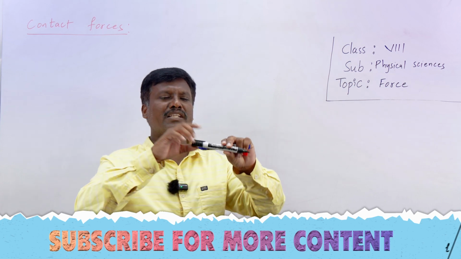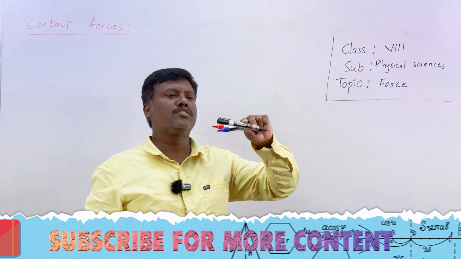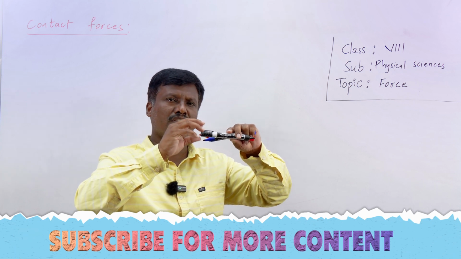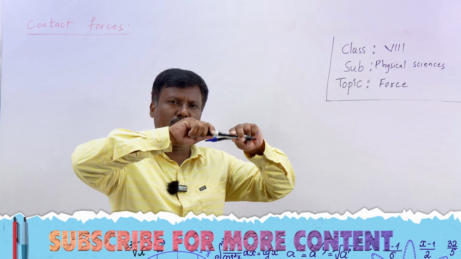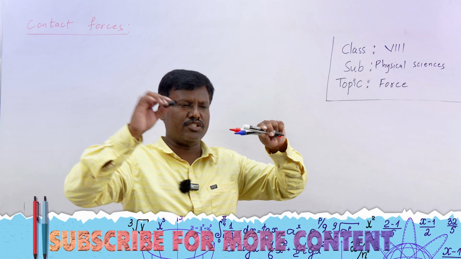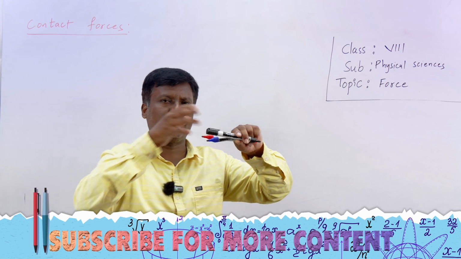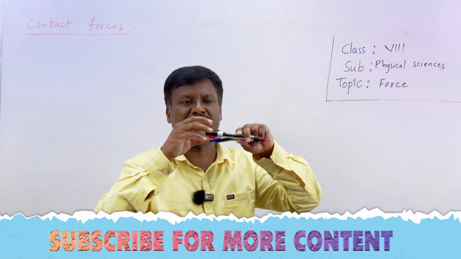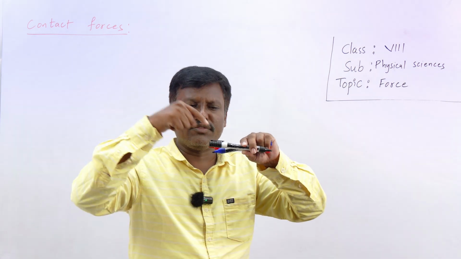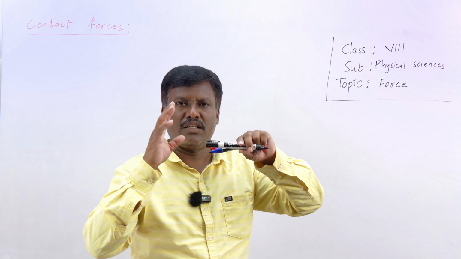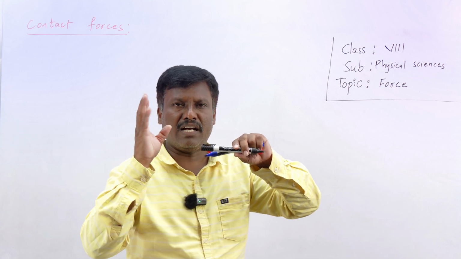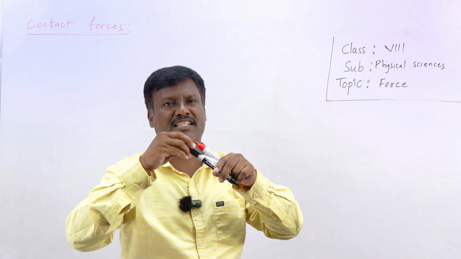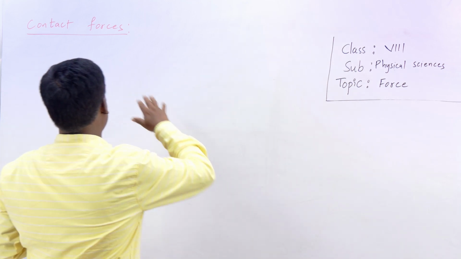For example, I want to open this marker. So how can I open this marker? There is only one way. I have to apply force with my fingers on this marker. I have to pull it, then the cap comes. Yes or no? I can't do magic, right? Abracadabra, something, right? So here my hand and this cap both are in contact. Here I am exerting force. When I exert the force, this cap and my fingers are interacting, and these two interacting bodies are physically in contact. Such kind of forces are called what?